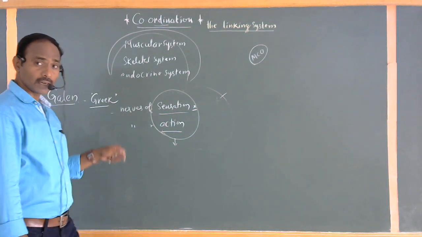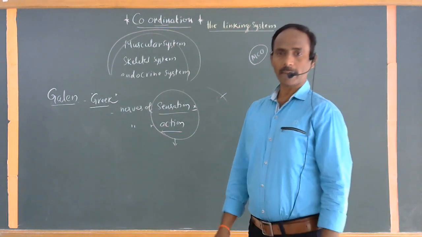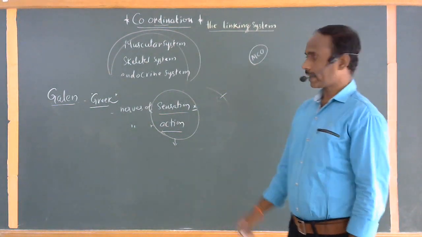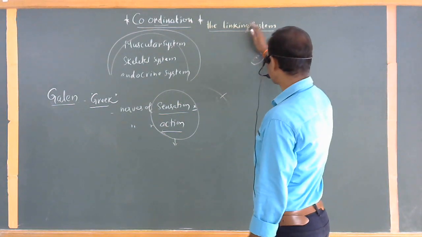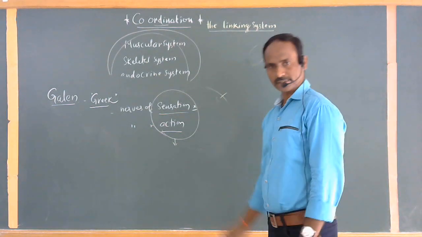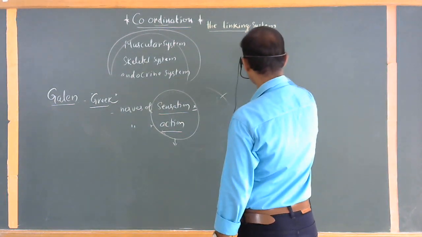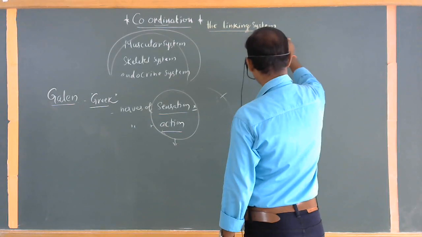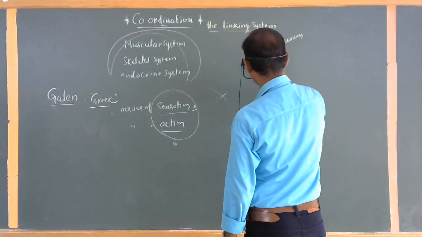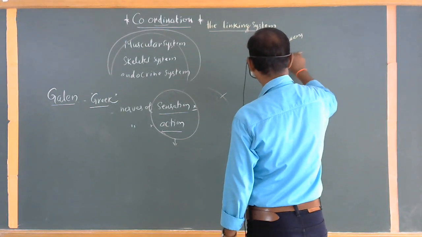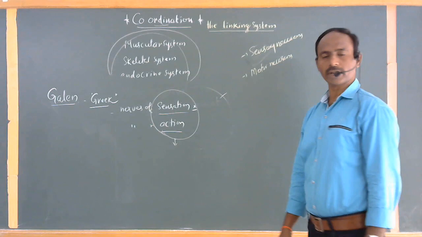Then in later days, several scientists conducted several experiments regarding these neurons again and again, and finally they concluded that nerves are basically of two categories: sensory neurons and motor neurons. The first category is called sensory neurons, and the second one is called motor neurons.